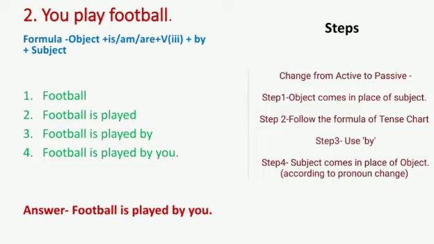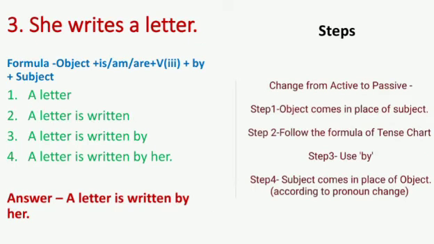You have seen how easily I have done it with the help of the steps and the formulas. You can also do it this easily. It's so easy. Now sentence number 3. She writes a letter. Same formula, same steps. First, object. What is object? A letter.